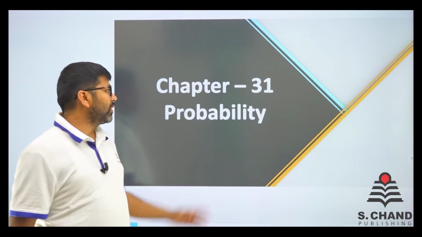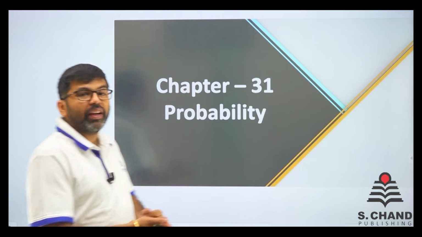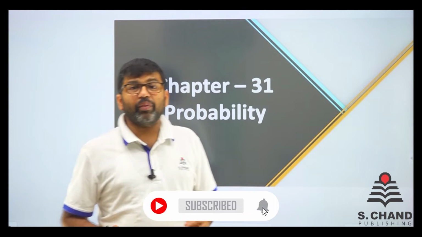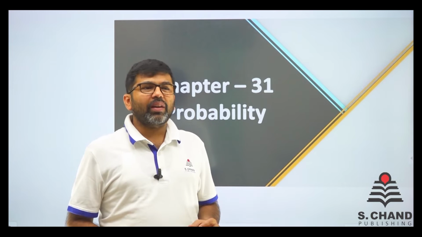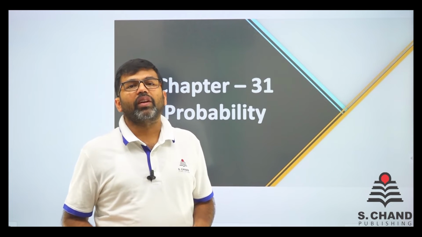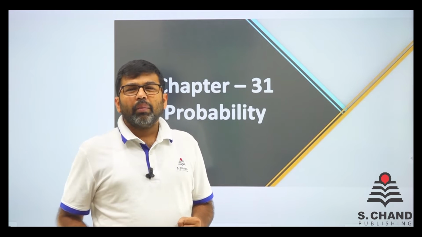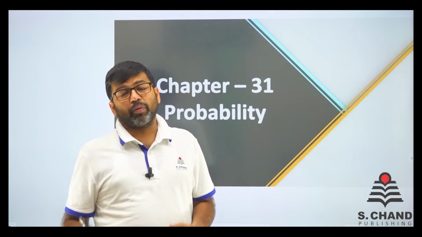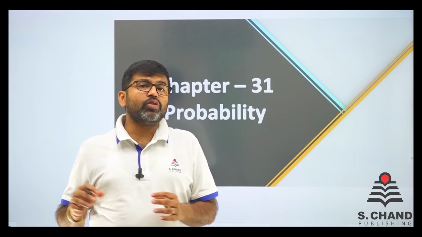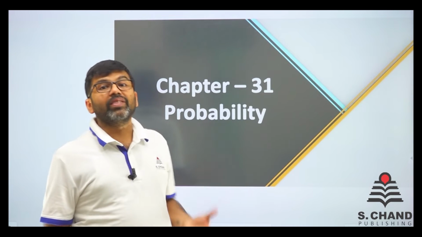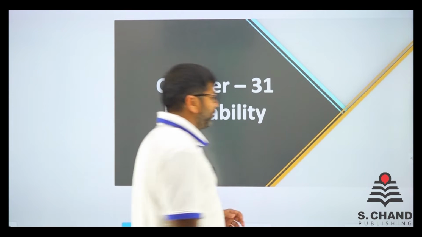So here we are with chapter number 31, that is probability. Now probability is again a chapter that, generally, I find students try to be afraid of. I don't know why, but they try to avoid this. But I don't think this is such a type of chapter. If you have understood the chapter of permutation and combination, I think it will be very easy. So let's start the concept. Here we go.